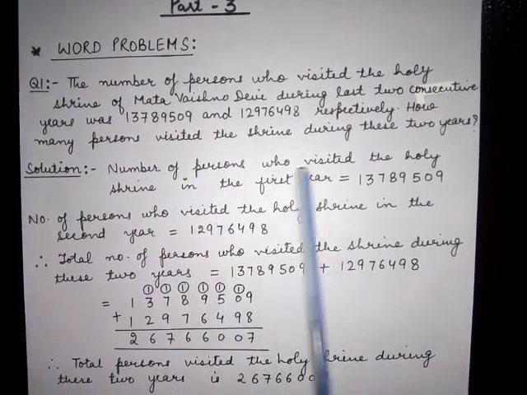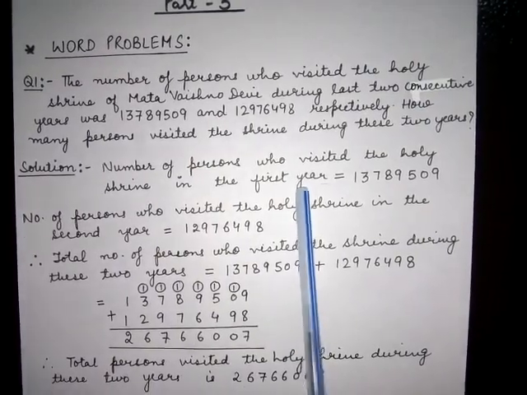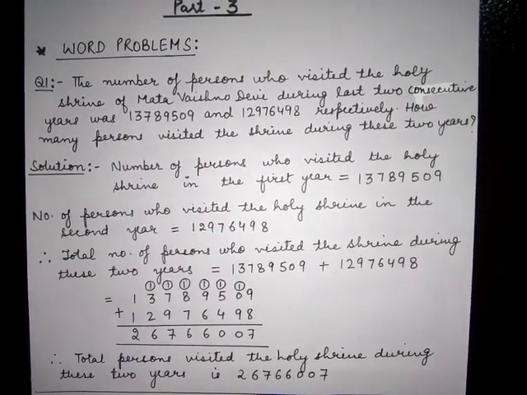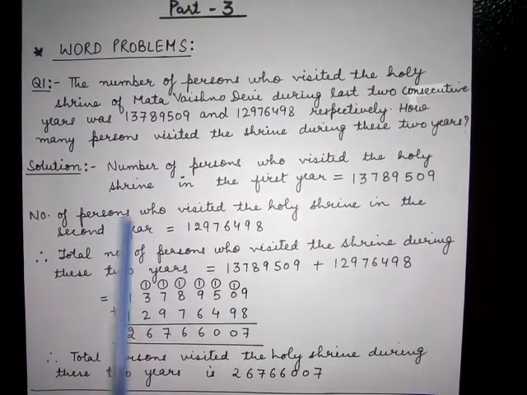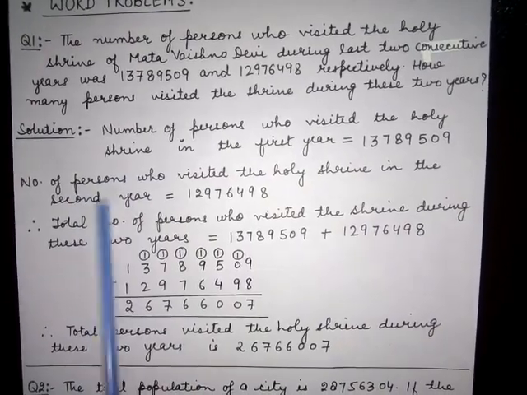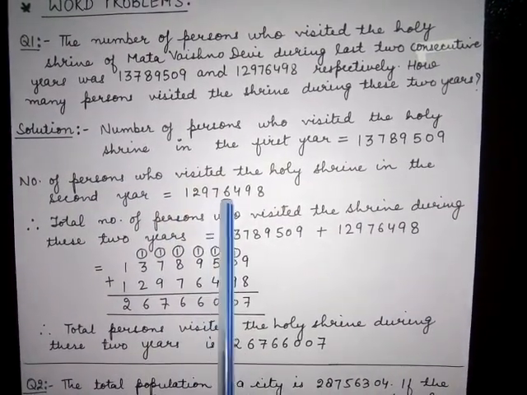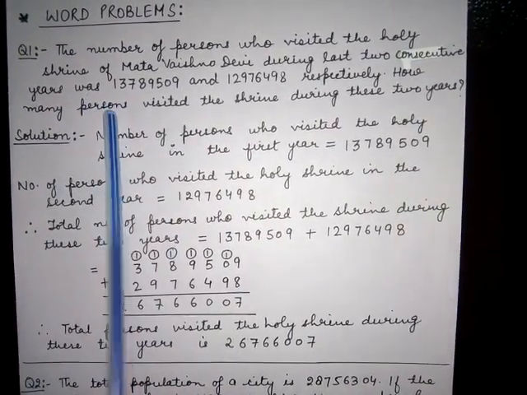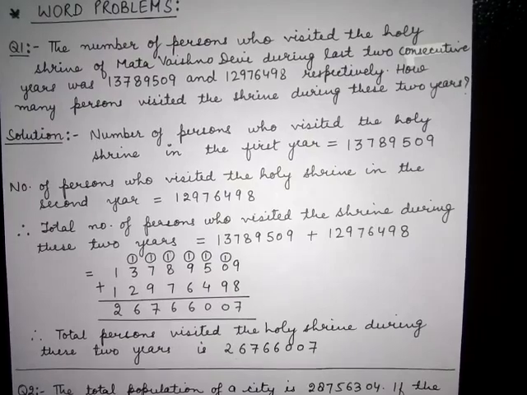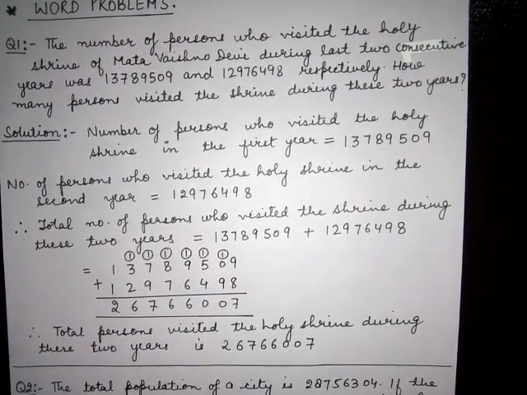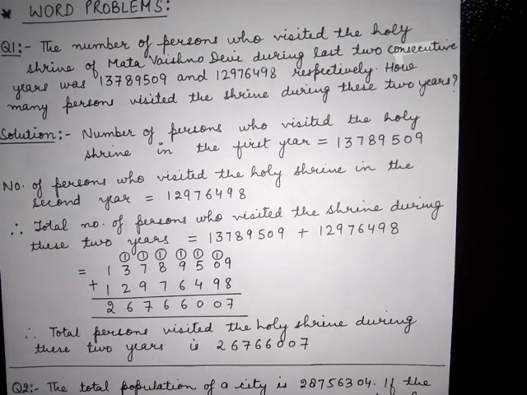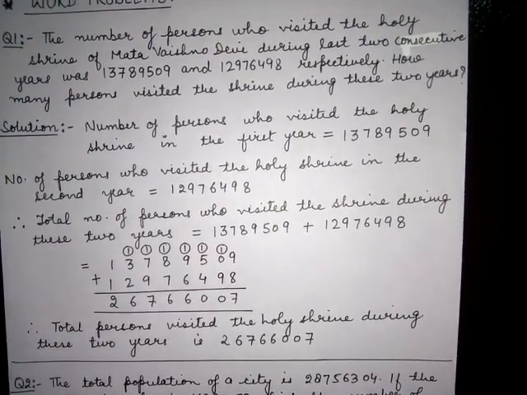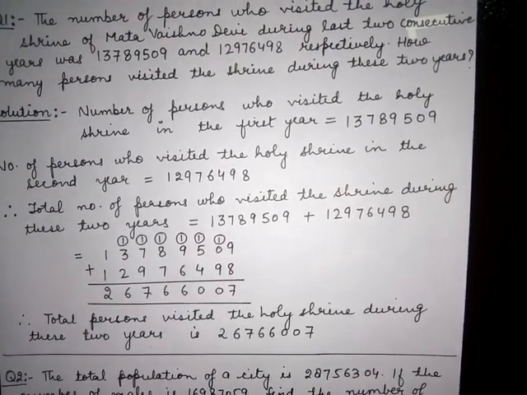So, number of persons who visited the holy shrine in the first year is equals 137,89,509, as we have in the question also. And the number of persons who visited the holy shrine in the second year is equals 129,76498. In the question we have to find out how many persons visited the shrine during these 2 years. So here we have to find out the total number of persons. Total is coming here, so we can easily get an idea which operation we have to apply. Yes, we have to apply addition here.